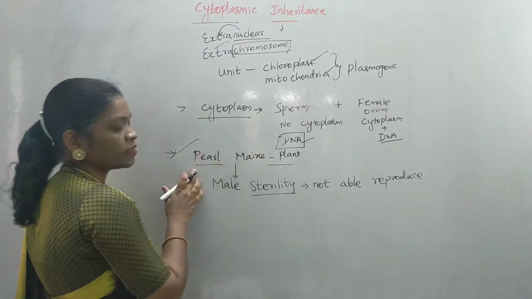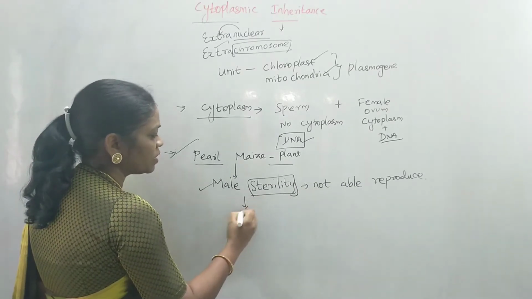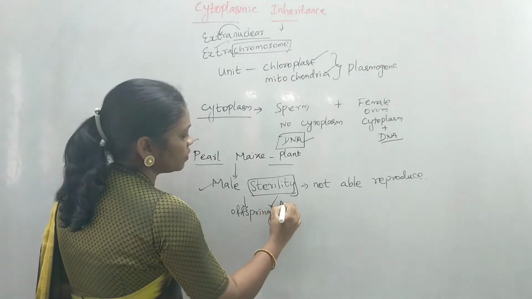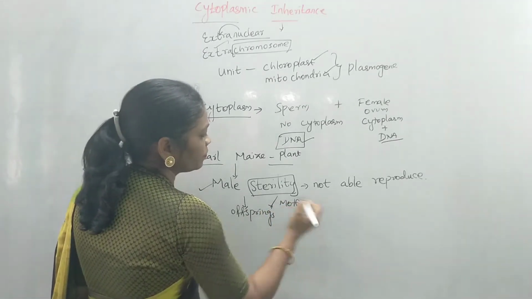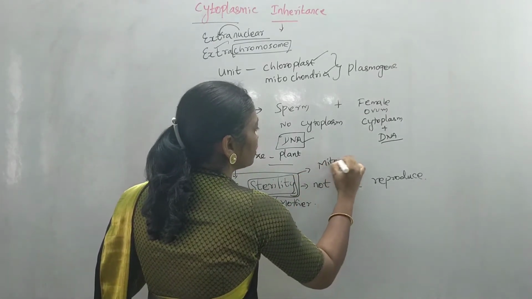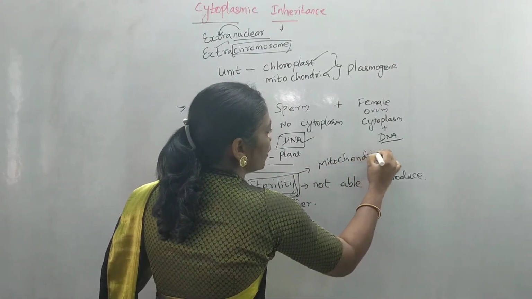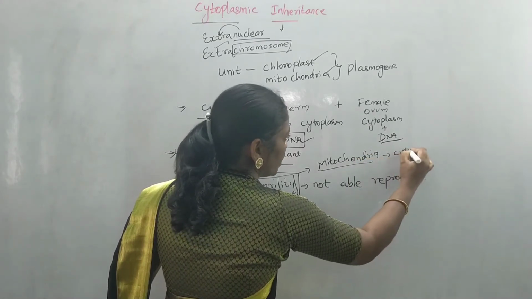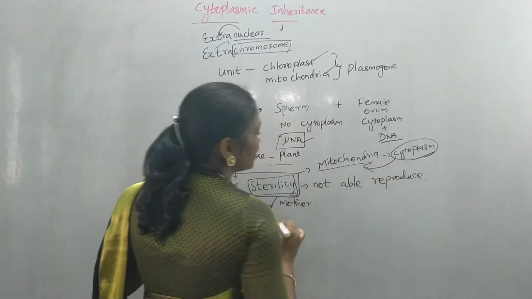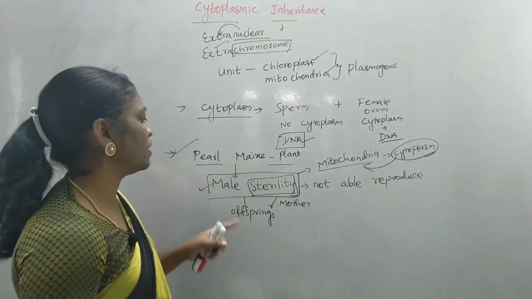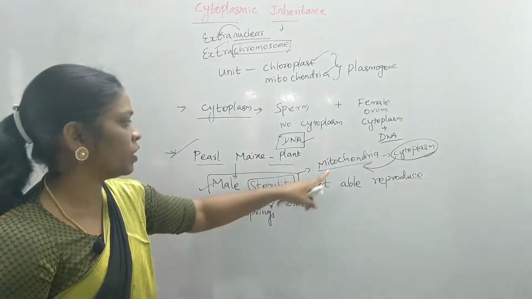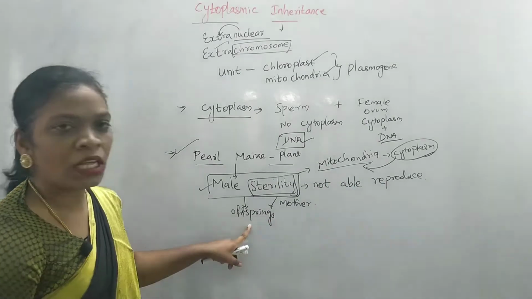This male sterility passes on to the offspring only through the mother. The gene for this male sterility is found inside the mitochondria, which is present in the cytoplasm. So the inheritance occurs through the cytoplasmic organelle, also known as cytoplasmic inheritance. Male sterility is due to the mitochondrial gene which is carried through the mother to the offspring.